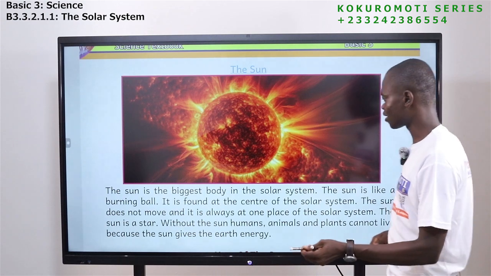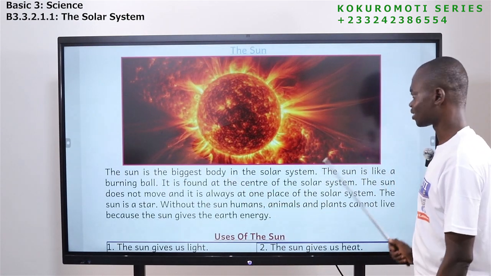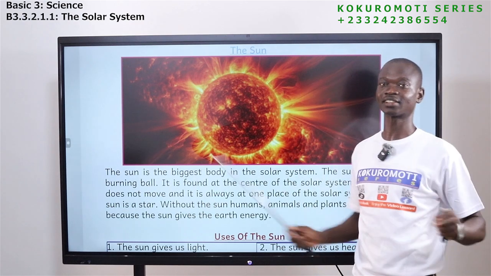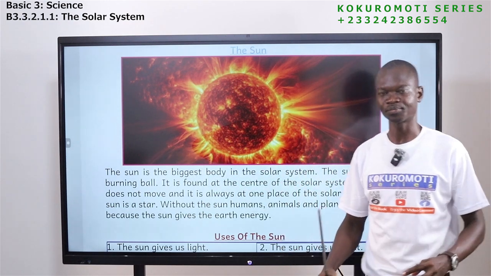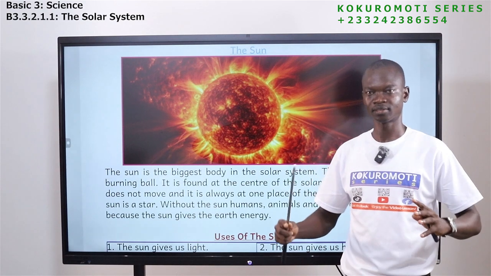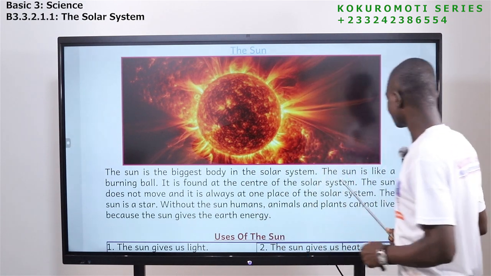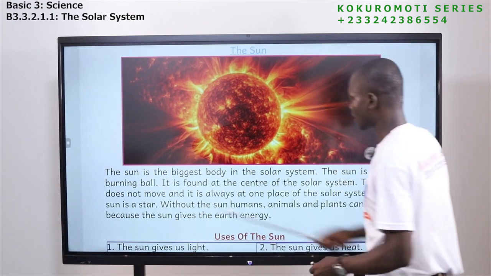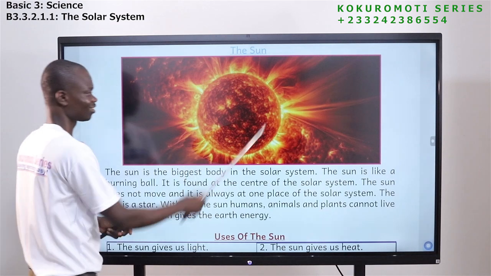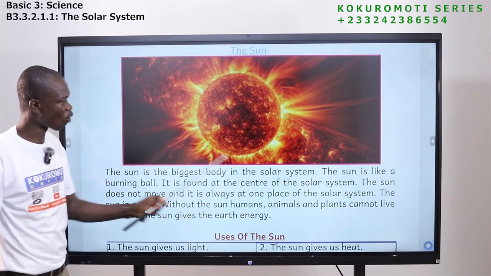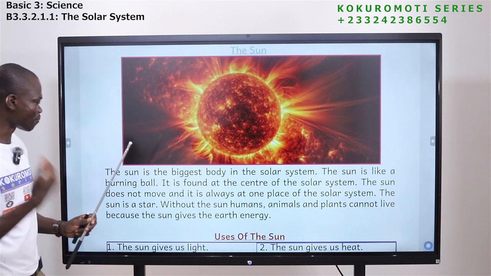Now let's look at the facts about the sun. The sun is the biggest body in the solar system. What it means is that of all the parts that come together to form the solar system, the sun is the biggest. The sun is like a burning ball, like a ball with fire around it.